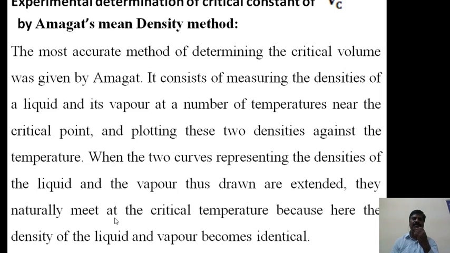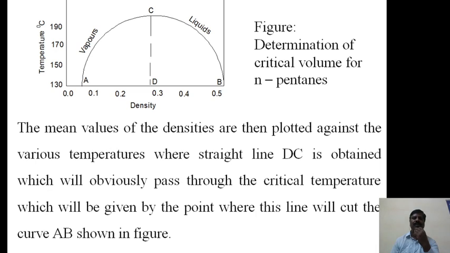In this simple method, the temperature versus density is measured near the critical point, because at the critical point the densities of the liquid and its vapor are identical and the curves meet, and from that we can calculate the critical volume of the gas. Now the graph shows the critical temperature and the density.